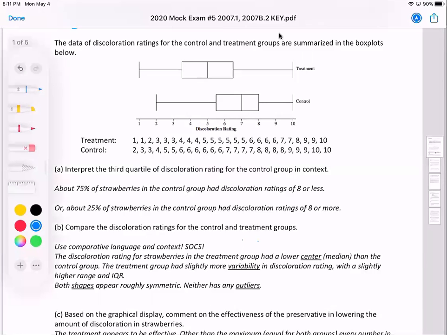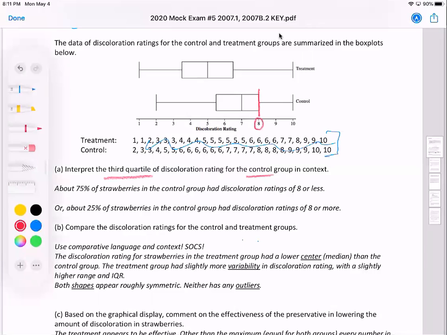Now you'll notice here, in case you're interested, I've given you the data. It's really more for me if I want to redo these graphs sometime in the future. But there's the actual data, which you don't really have on the exam. Interpret the third quartile. The third quartile for the control group is this number. So you're interpreting 8. There's 2 ways to do it.